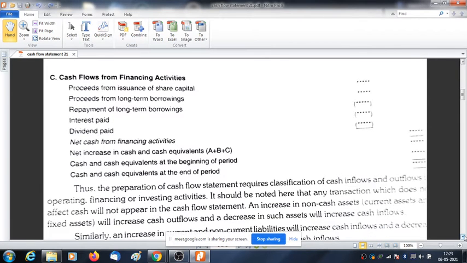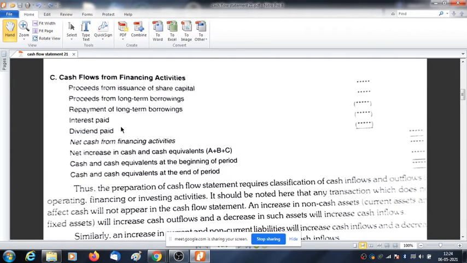Then comes cash flow from financing activity. Under this we have proceeds from issue of share capital, issue of shares, issue of debentures, redemption of debenture, interest paid and dividend paid. Now once we have taken interest and dividend under investment activity, and now again we are showing it under financing activity. Could you make the differentiation? Why have we taken it once under the investment activity, and again under the financing activity?